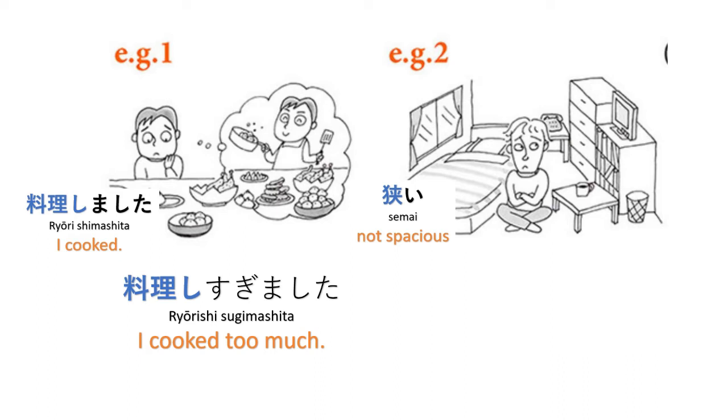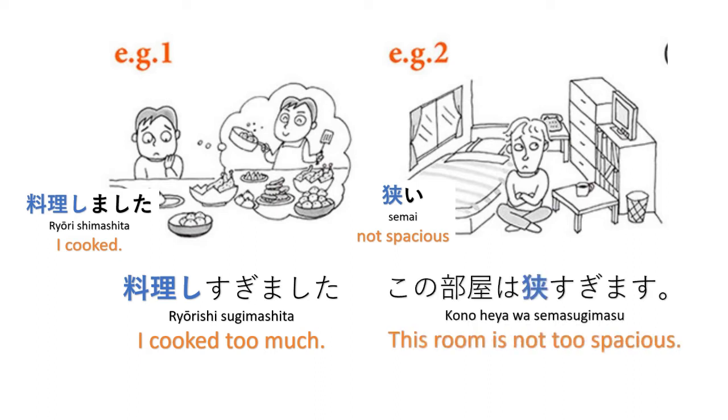For semai, we drop the hiragana i and then add sugimasu. Kono heya wa sema sugimasu. This room is too small, not spacious enough. Okay?